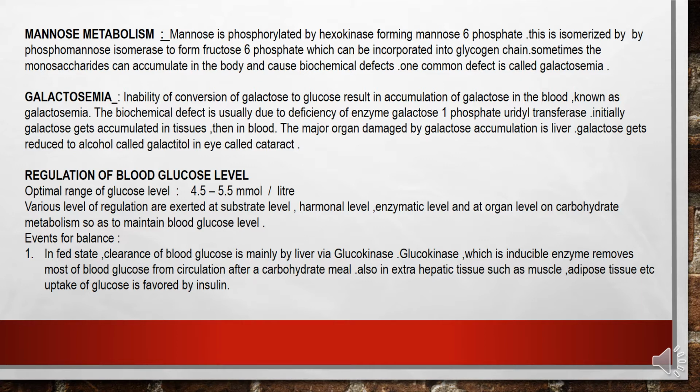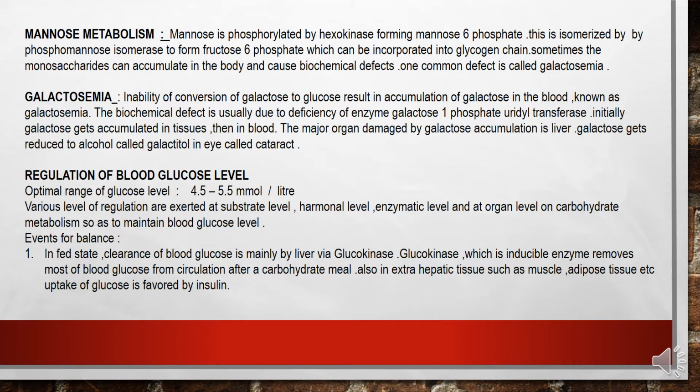Regulation of blood glucose level. Optimal range of glucose level is 4.5 to 5.5 mmol per liter. Various levels of regulation are exerted at substrate level, hormonal level, enzymatic level, and at organ level on carbohydrate metabolism, so as to maintain blood glucose level. Events for the balance.